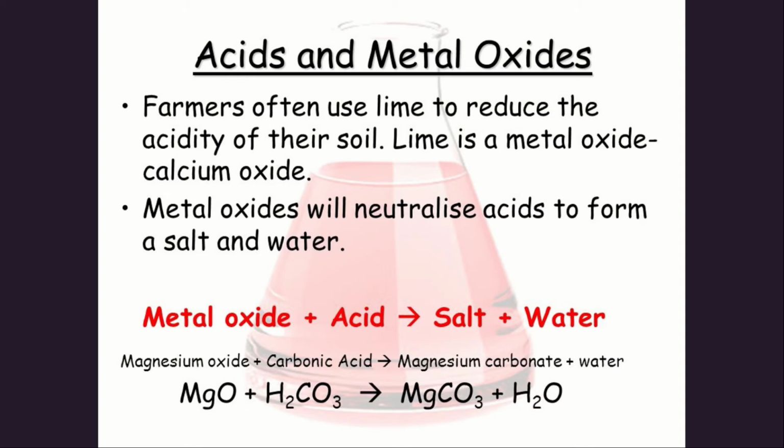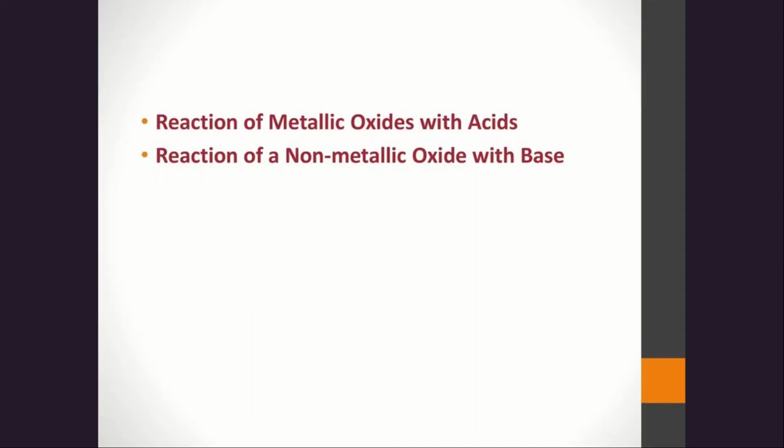Metal oxide plus acid gives salt and water. So magnesium oxide plus carbonic acid gives magnesium carbonate plus water. So magnesium carbonate, a base, will be formed. Reaction of metal oxide with acid and reaction of non-metallic oxide with base. So these are the things we are going to read next, which is very important. Reaction of metal oxide with acid.